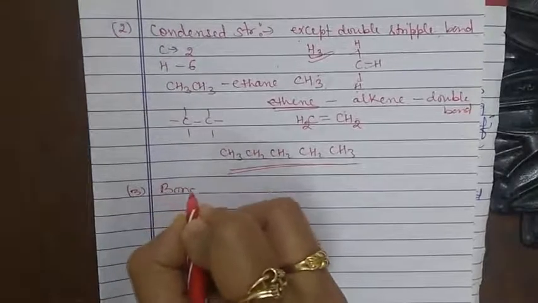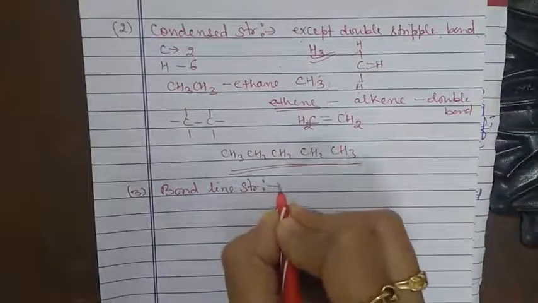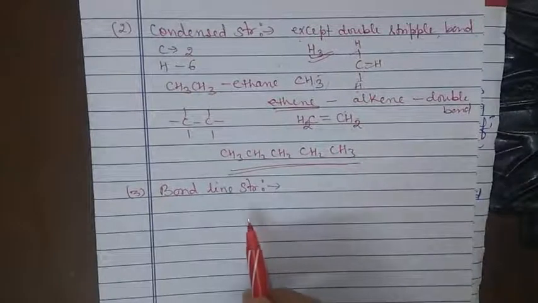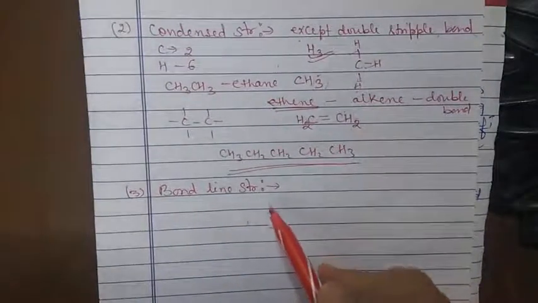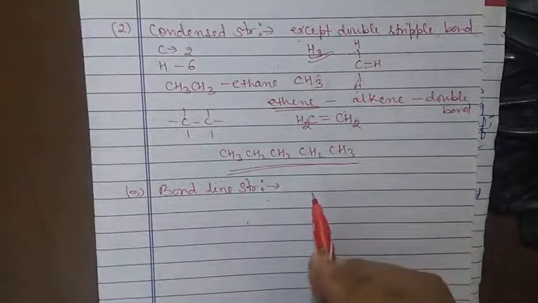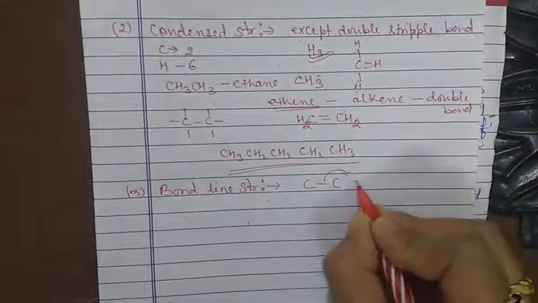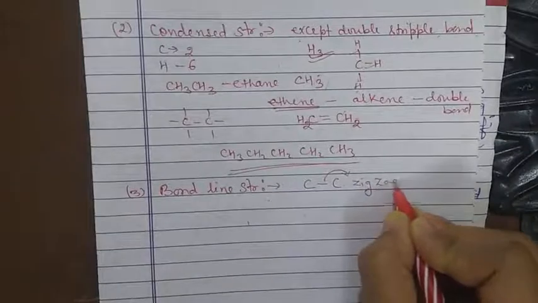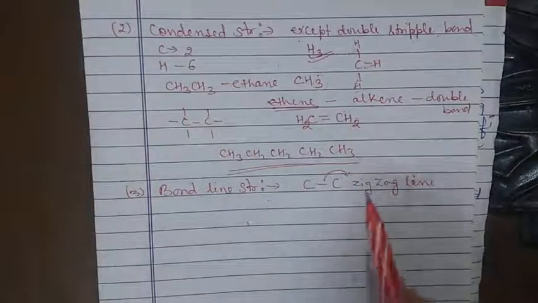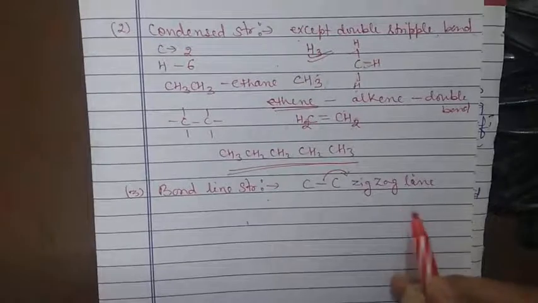Now the third type of representation of structure is known as the bond line structure. In this structure, the carbon-carbon bond is represented by a zigzag line, and the terminal denotes a methyl group.